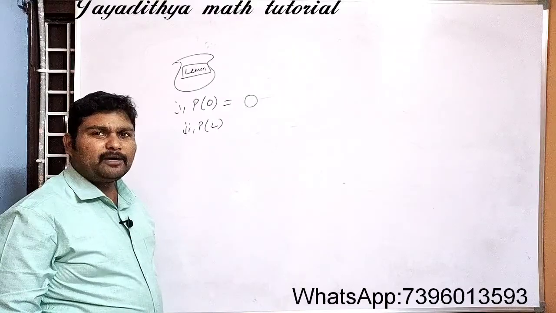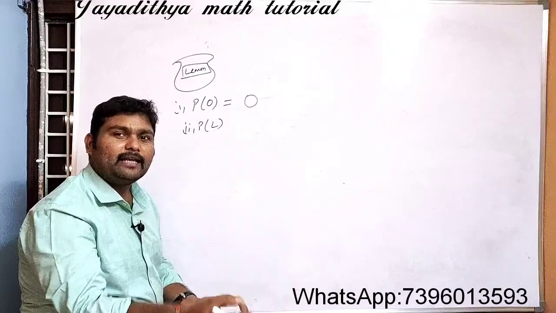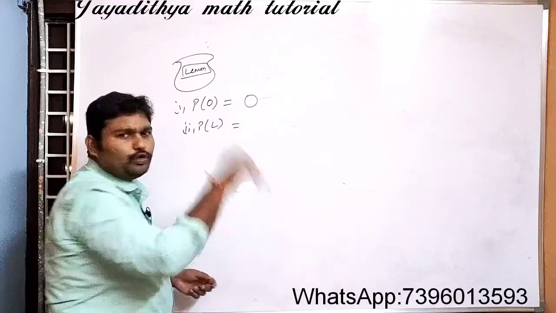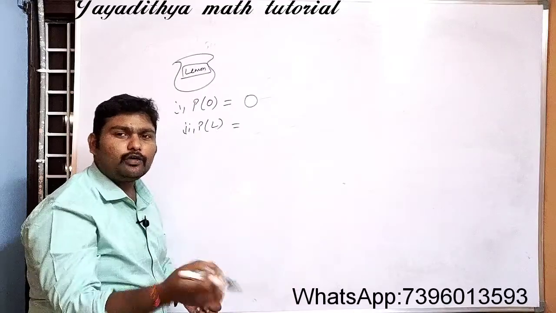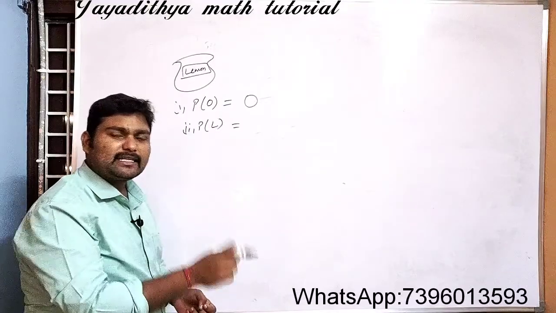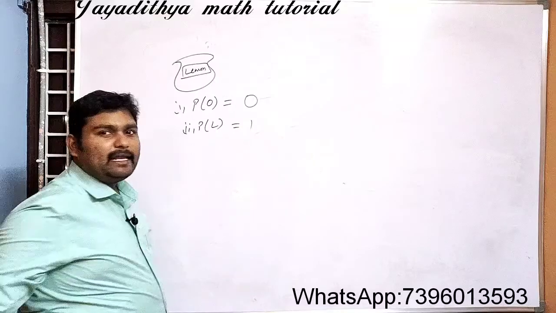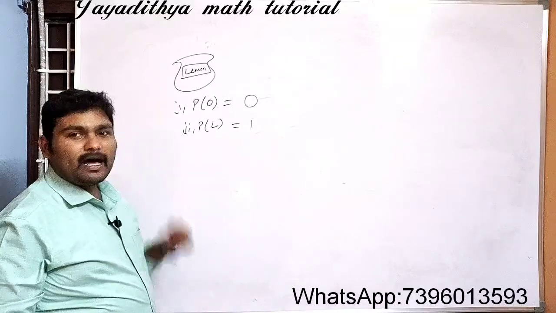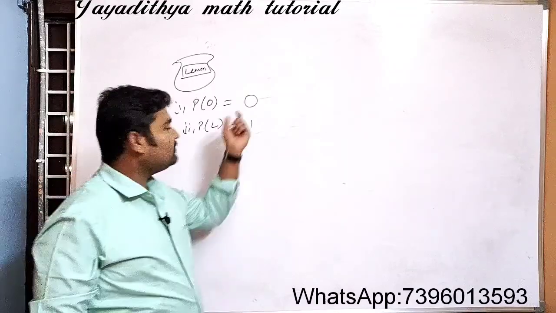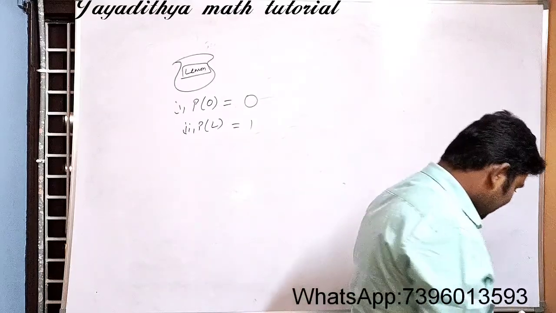Okay, the second question is the probability of getting a lemon flavored candy. All the candies are lemon flavored. So whatever candy you have taken, you will definitely get a lemon flavored candy only. So it is a sure event. Whatever candy you pick out, it will definitely be a lemon flavored candy. That means it is a certain event. So what will be the probability here? Directly the answer is 1. Why? Because the probability of a sure or certain event is 1. Here the probability of getting a lemon flavored candy is 100%.